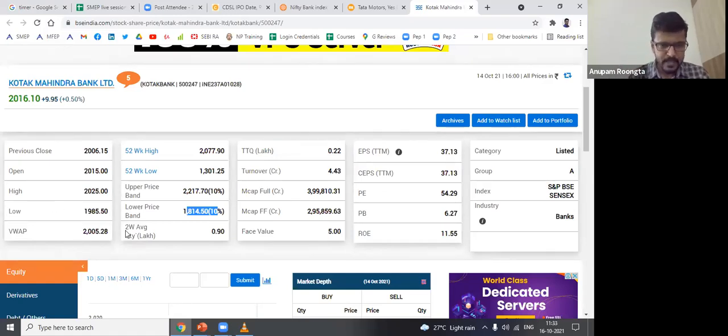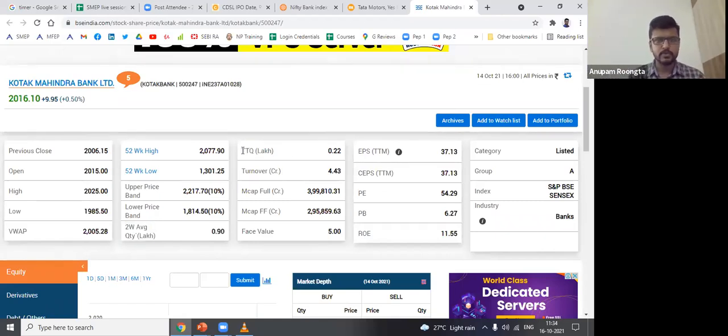Yeah. 2-week average quantity. So this is 90,000 shares traded on an average in the last 2 weeks on BSE. This is the BSE website we are sitting on. So on the BSE stock exchange, the Bombay Stock Exchange, this is the quantity traded. On NSE, it will be different. I'll show you that as well.